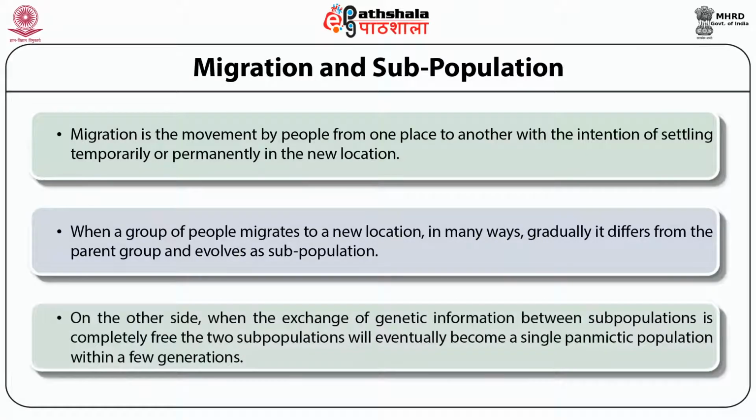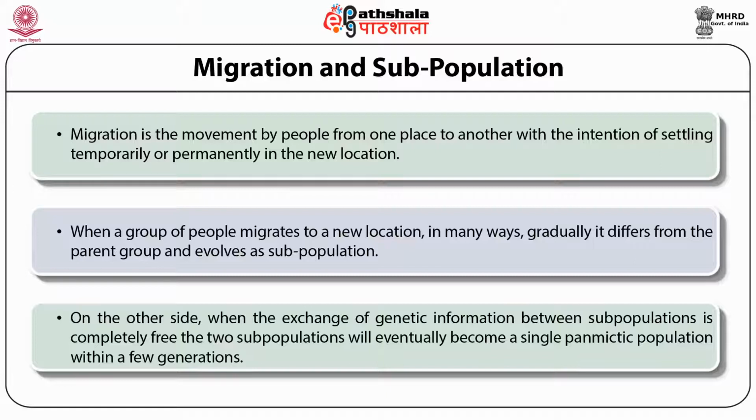On the other side, when the exchange of genetic information between subpopulations is completely free, the two subpopulations will eventually become a single panmictic population within a few generations.